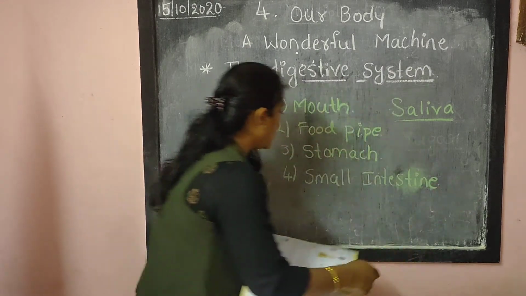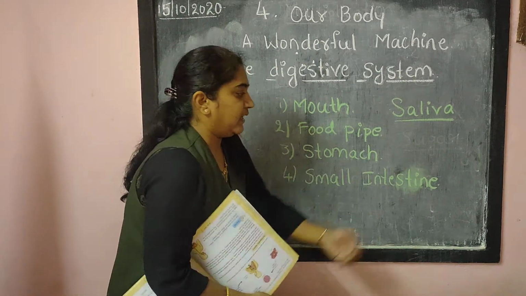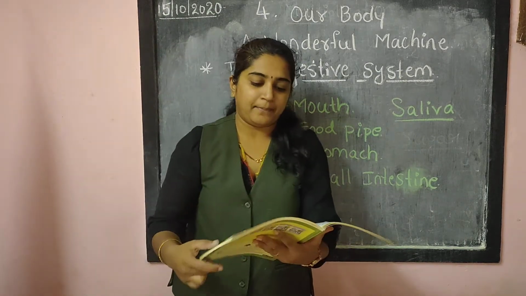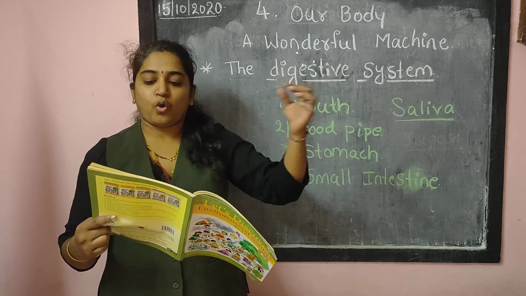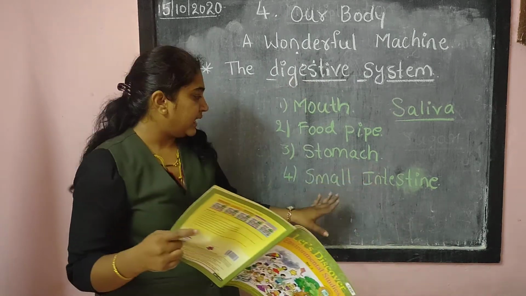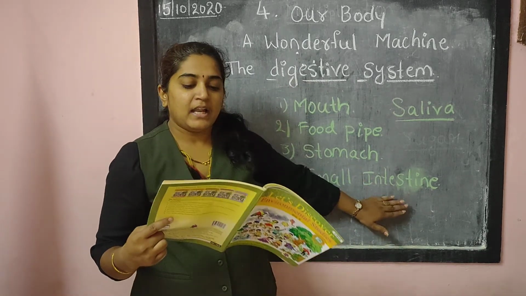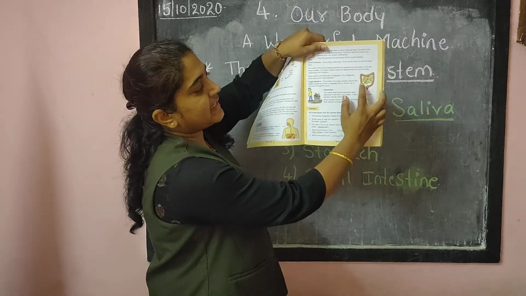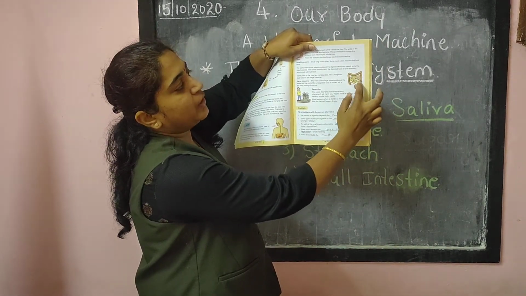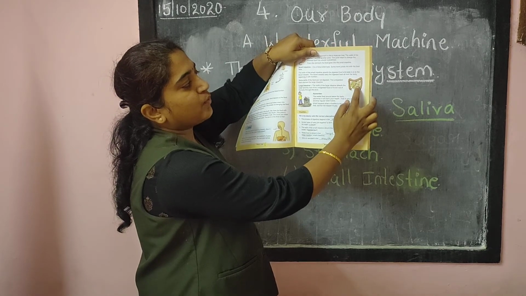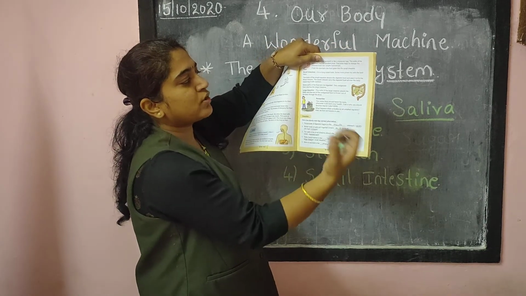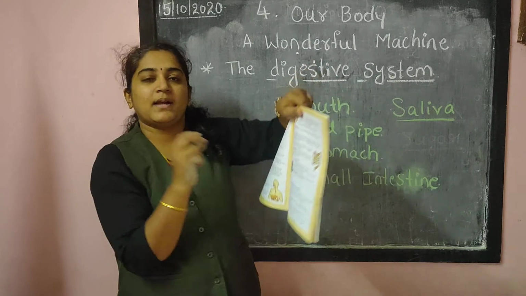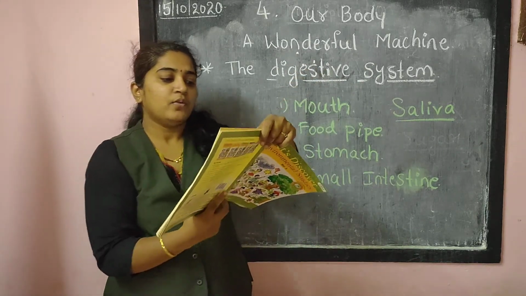It will go to the small intestine. So, in this, what will happen? It is a long coiled tube. It is the small intestine. You can see over here, it is a long coiled tube. Okay. In this, what will happen? Some more juice will be mixed with the food now.